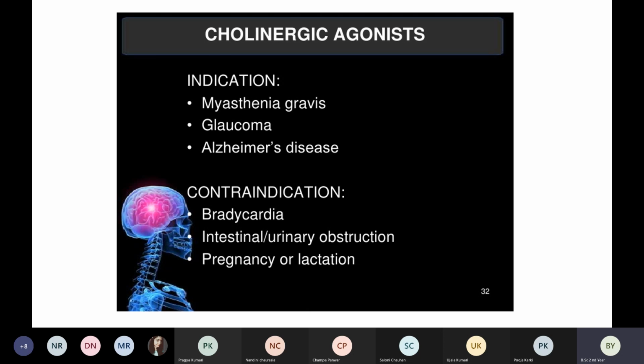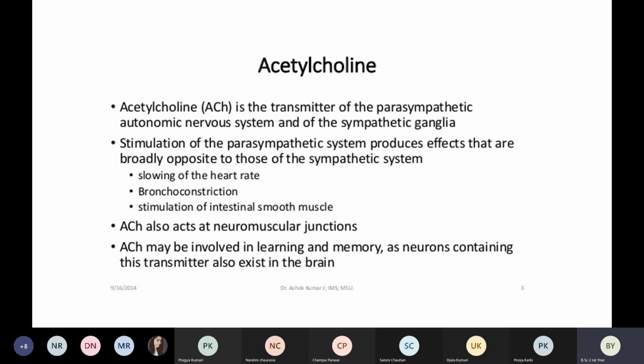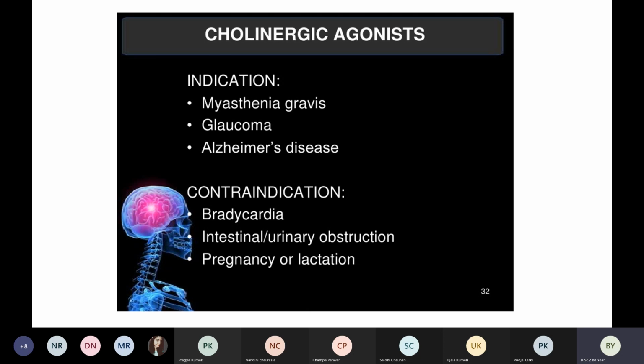So if patient is suffering from low heart rate, or we call it bradycardia, then we should not give acetylcholine, because like I told you, one of the functions of acetylcholine is that it slows the heart rate. So if we are giving more of acetylcholine injection to the patient, तो क्या हो जाते हैं, उसकी heart rate और भी कम होते जा रहे हैं. It will be very very low. So that is why we should not give acetylcholine in bradycardia.